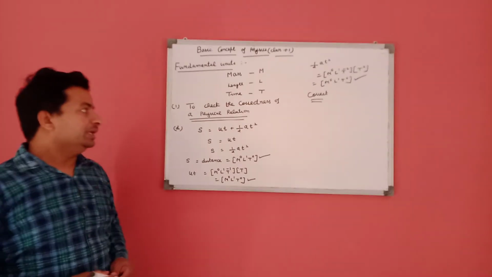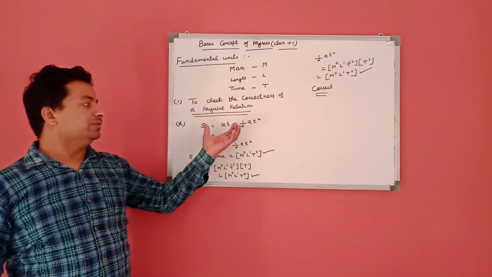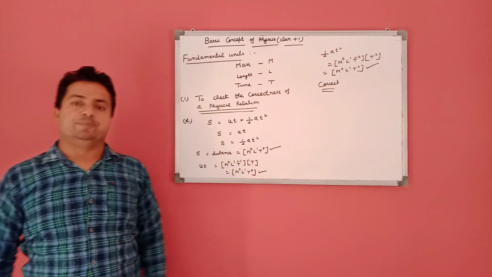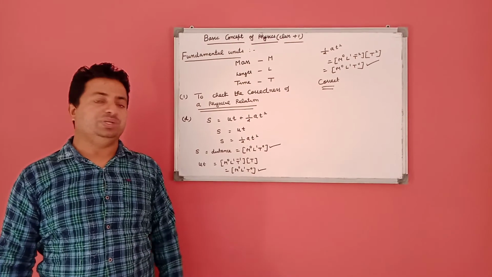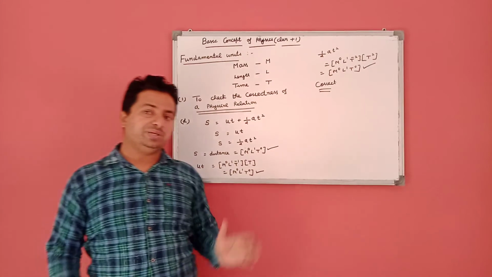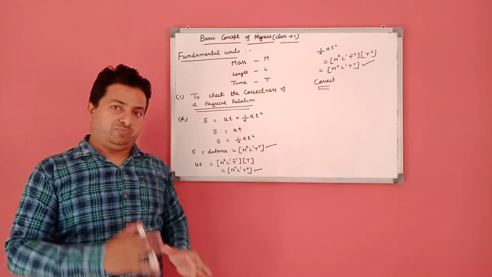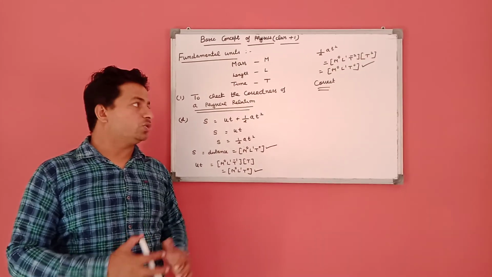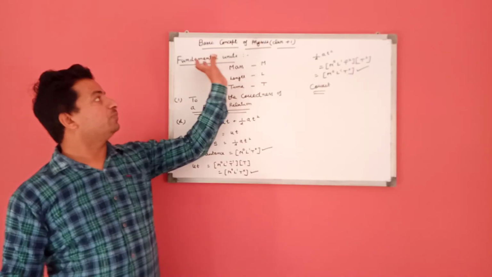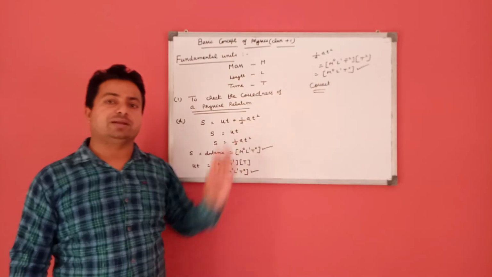As we see in these relations, we check whether the physical relation is correct or incorrect. In the next video, we will also use dimensional analysis to derive a physical relation. When a physical quantity depends on a number of factors, we derive a relation with the help of dimensional analysis.